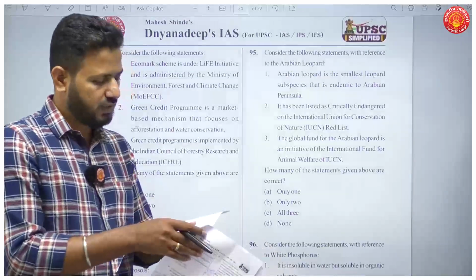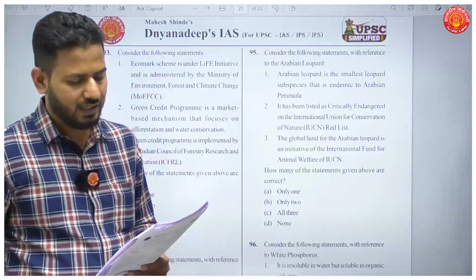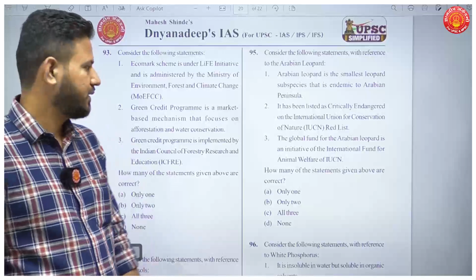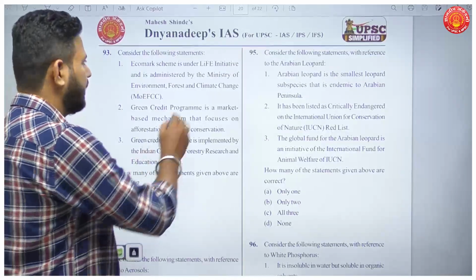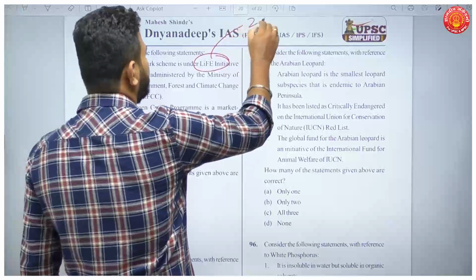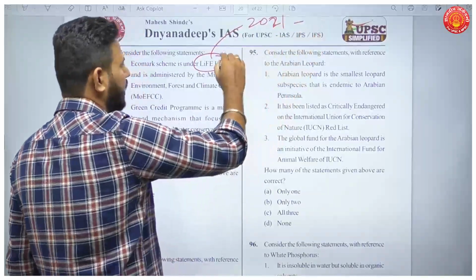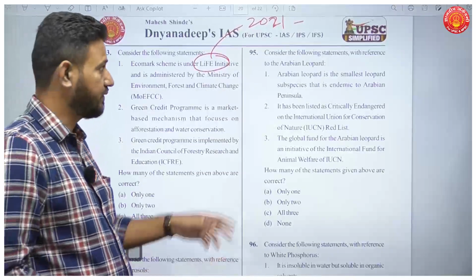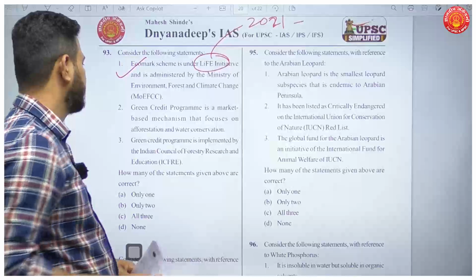Consider the following statements. EcoMark scheme is under the LIFE initiative and is administered by the Ministry of Environment, Forest and Climate Change. This is true. Now this LIFE initiative was started in 2021 by the Indian Prime Minister at Glasgow at COP26. So LIFE for environment. This is what it means, lifestyle for environment. And EcoMark comes under this. The first statement is correct.